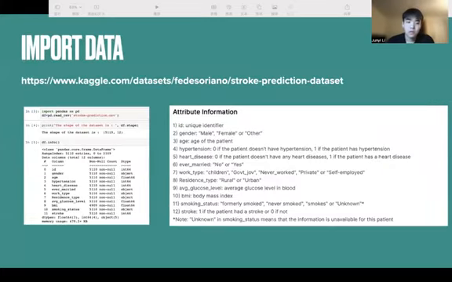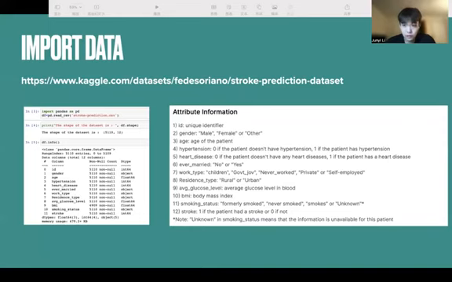Firstly, I imported a data set from the famous Kaggle website through Pandas, which is a software library written for the Python programming language for data manipulation and analysis. Using the read_csv function, we can load a CSV file as a pandas data frame.